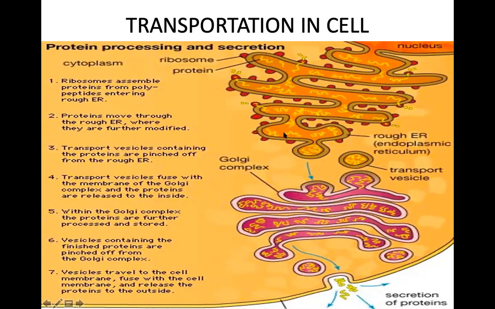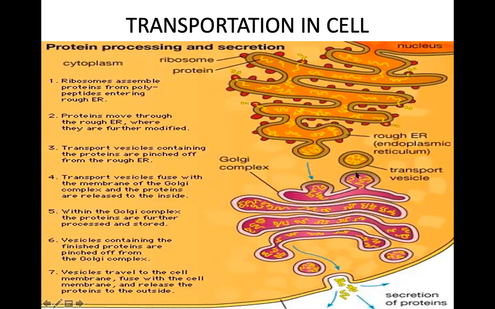Slowly, the product that has been synthesized by the endoplasmic reticulum is also there in the vesicle. It will detach itself from the endoplasmic reticulum, and you can see the detachment. Then it will be transported to the Golgi body, which is another organelle. This shape is also a cistern shape.